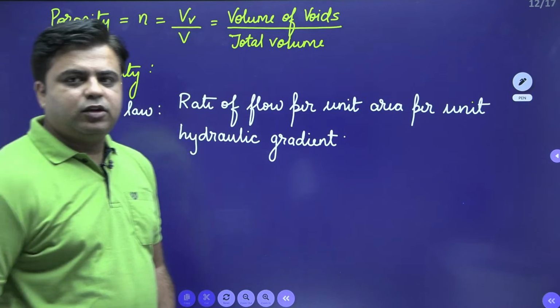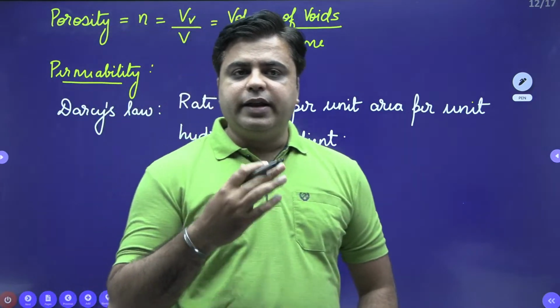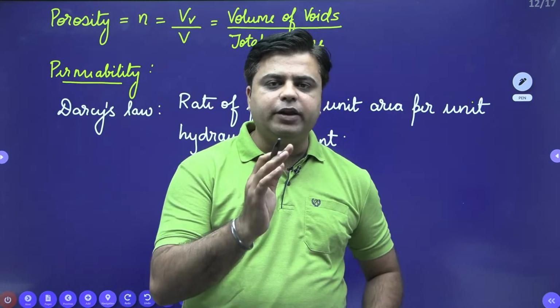So as per Darcy's law, permeability is defined as rate of flow per unit area per unit hydraulic gradient.